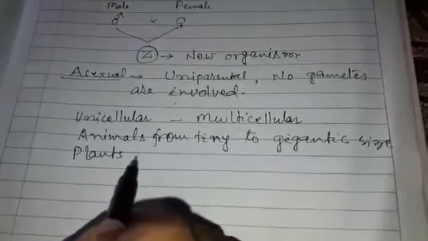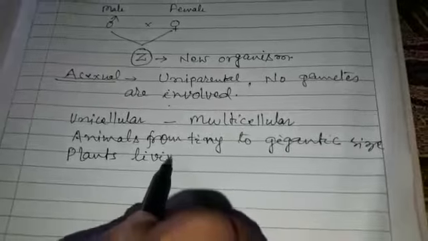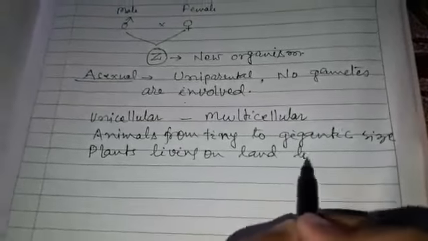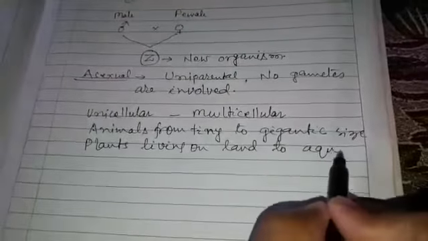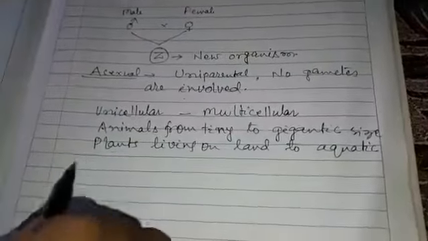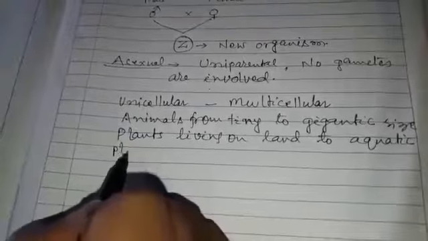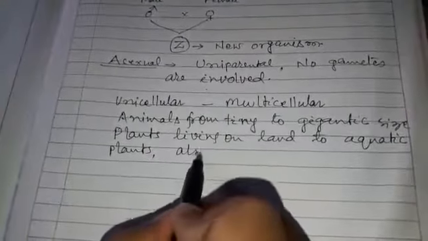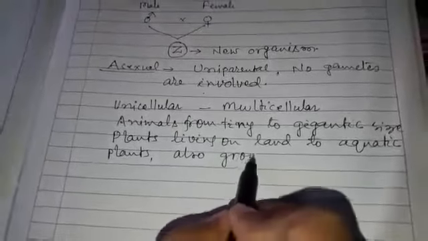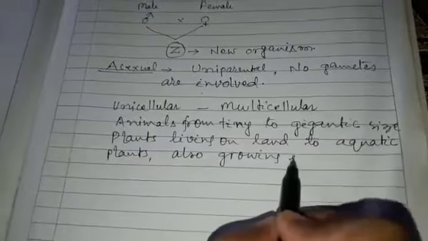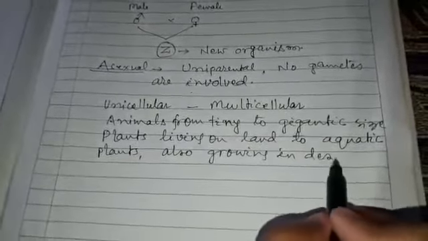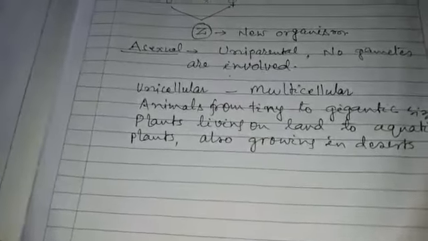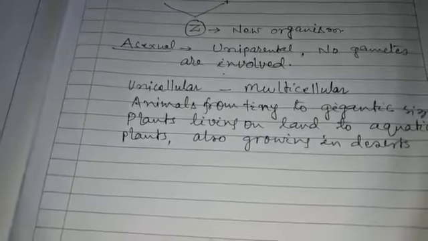Plants living on land to aquatic plants, also growing in deserts. So there is a large variety of organisms.